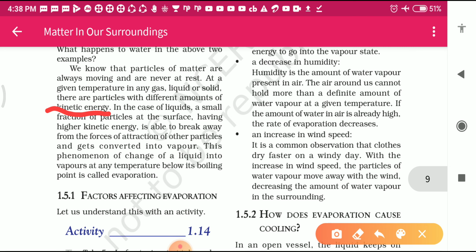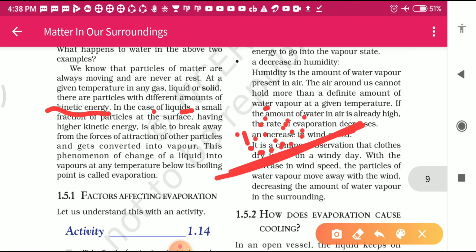In the case of a liquid, a small fraction of particles at the surface having higher kinetic energy is able to break away from the forces of attraction of other particles and gets converted into vapor. Students, suppose this is your surface, and water is here.